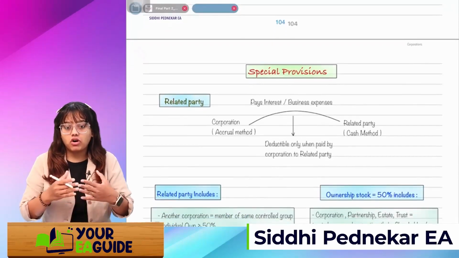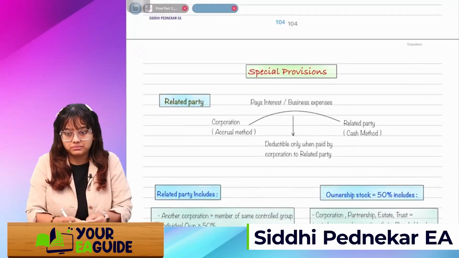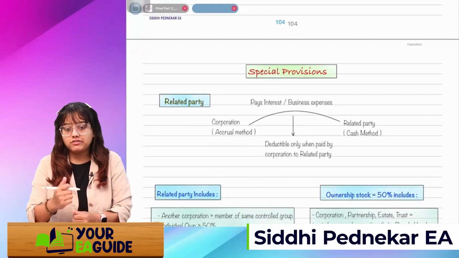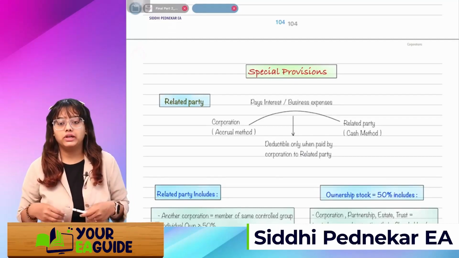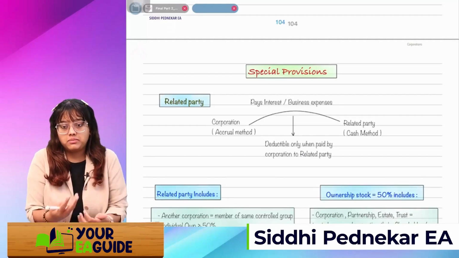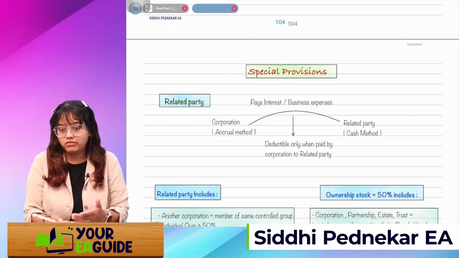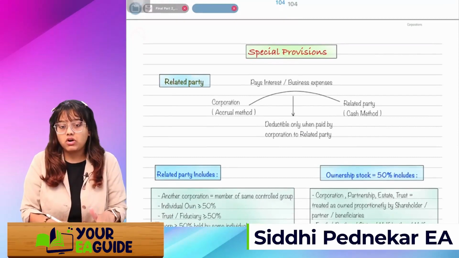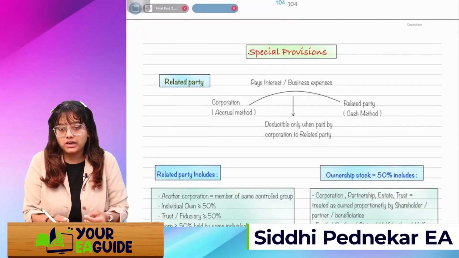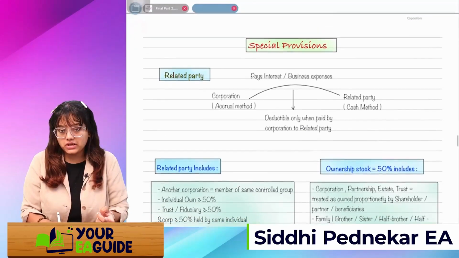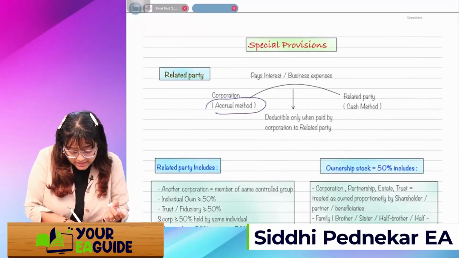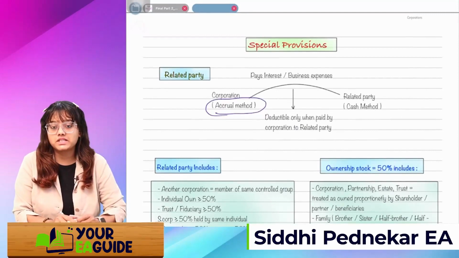If a corporation is using the accrual method of accounting, and that corporation is going to pay interest or some business expense to a related party, and the related party is using the cash method, then what will happen? The corporation will take the deduction as and when it accrues.